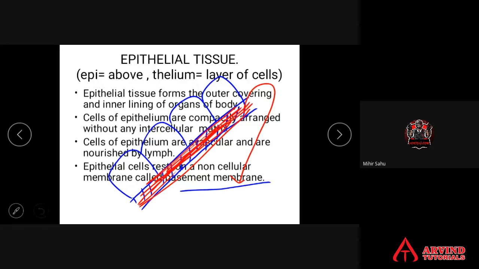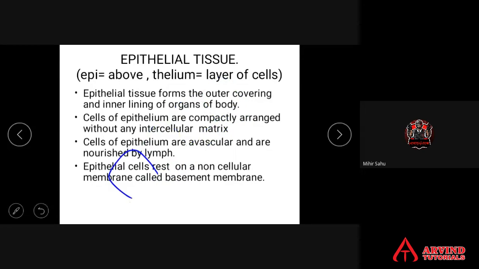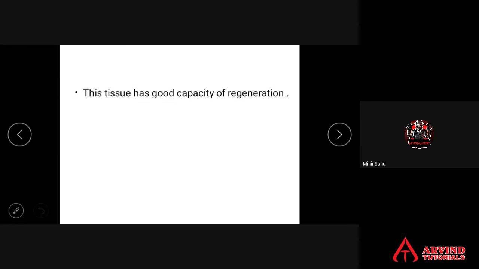Remember this, students. When college starts and practicals begin, this is one of the first experiments: how to distinguish the epithelial tissues. If basement membrane is present, epithelium. If intercellular spaces are absent, then also it is epithelium. The tissue has the capacity of regeneration.